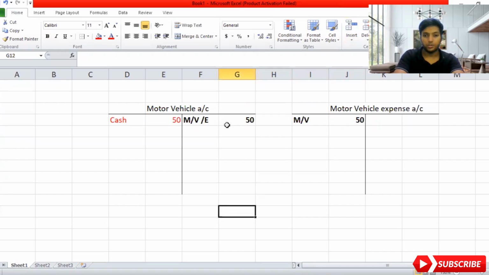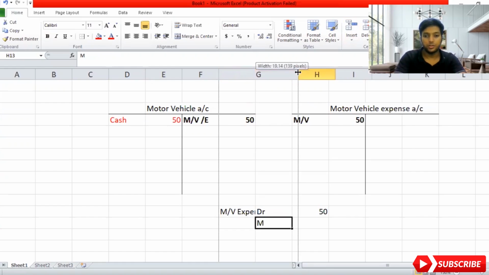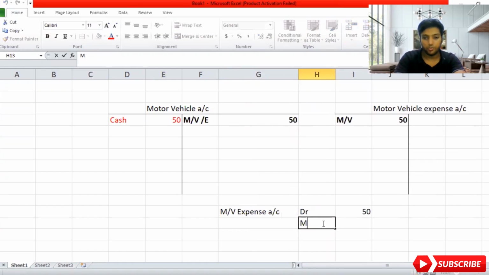So the double entry for this will become motor vehicle account debit 50. Sorry, motor vehicle expense account will become debit because I have recorded correctly under the correct account. Now motor vehicle account will become credit. So this is how the double entry should be, guys.